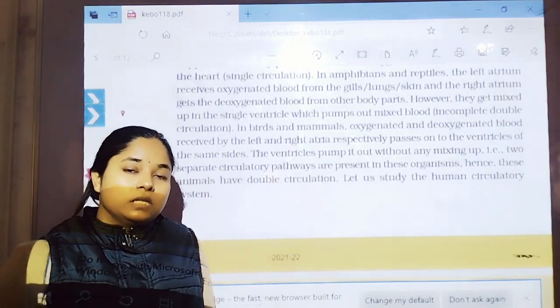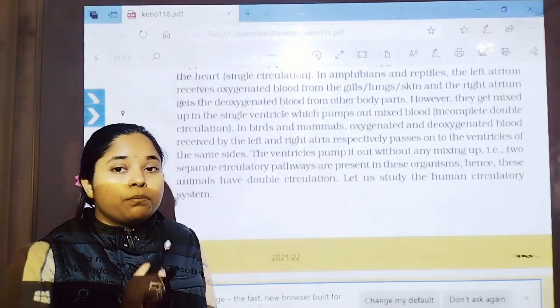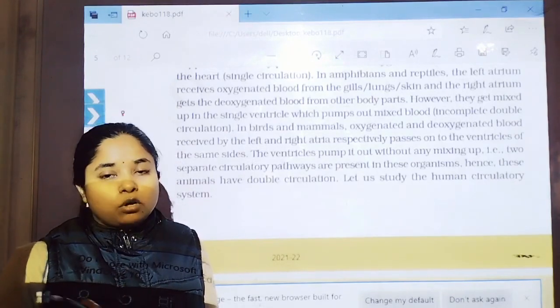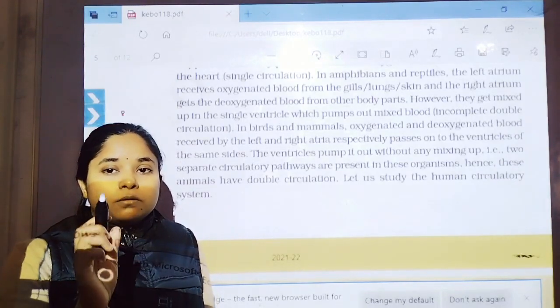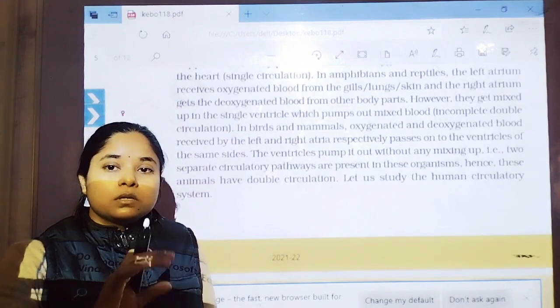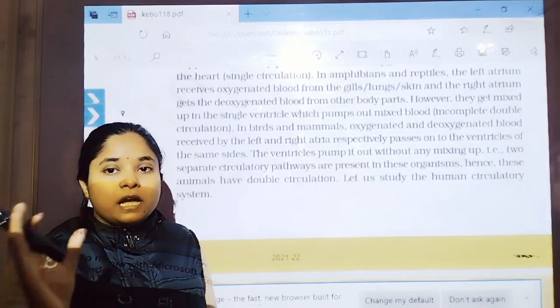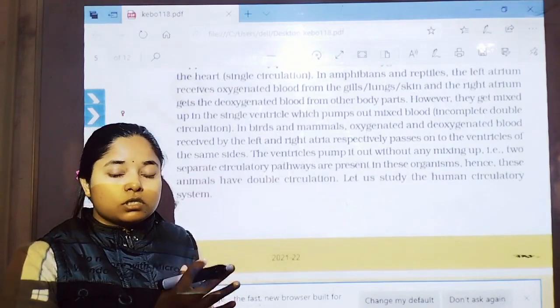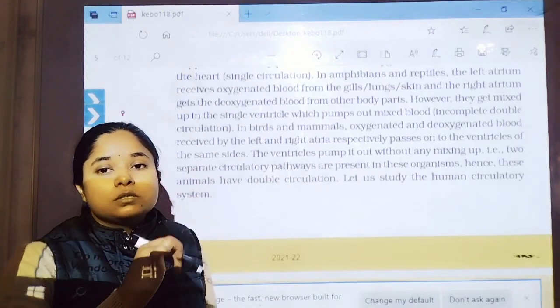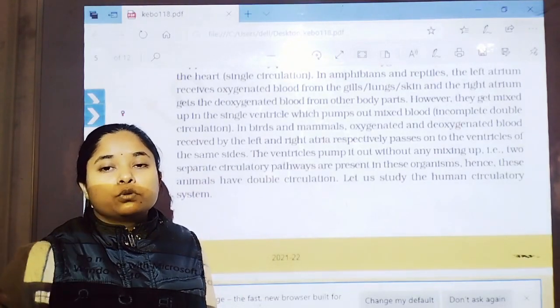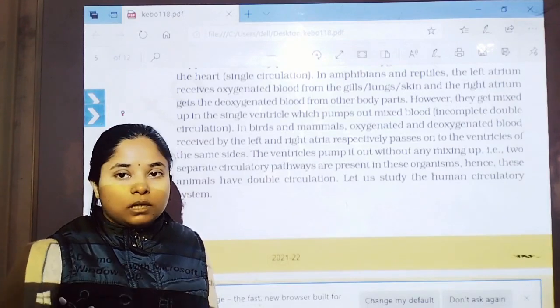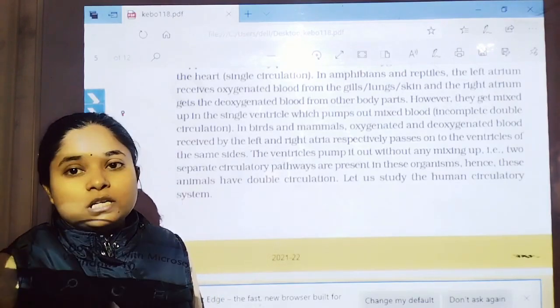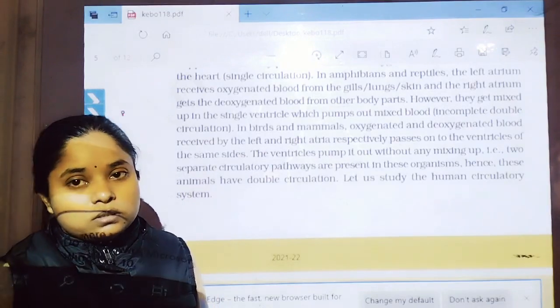Second thing is that the blood pumped by the heart is impure blood, not pure blood. First, the heart pumps the blood it receives from the body and transports it into the gills for purification, for oxygenation. Then the oxygenated blood is transported to the body tissues by the gills, not the heart. That's why it is known as venous blood or single circulation.